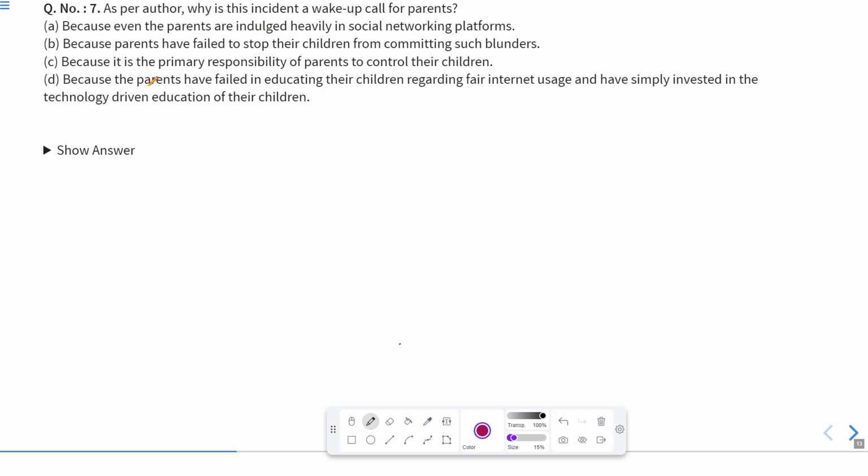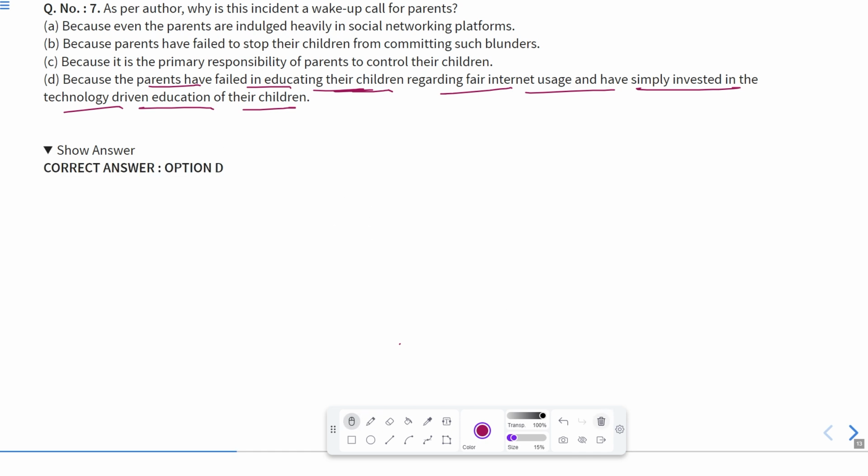So because the parents have failed in educating their children regarding fair internet usage and have simply invested in technology-driven education of their children. Okay, so they are just giving them the facilities, but they are not checking whether what they have provided is used properly or not. Therefore, the correct answer will be option D.